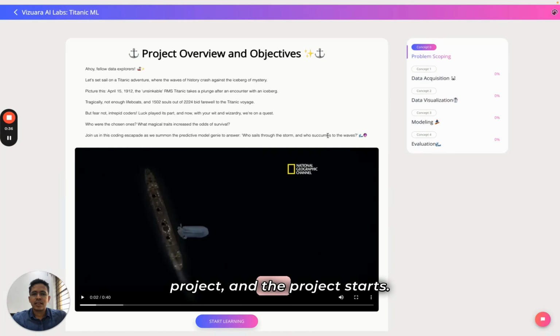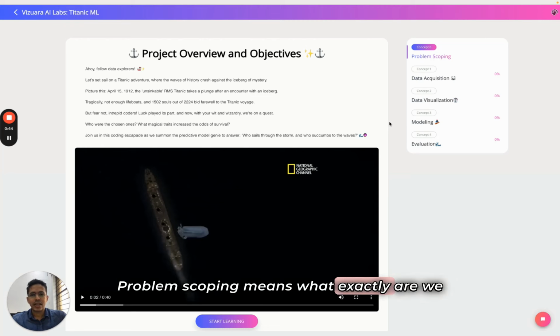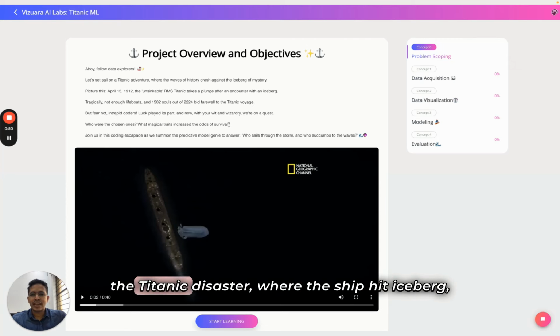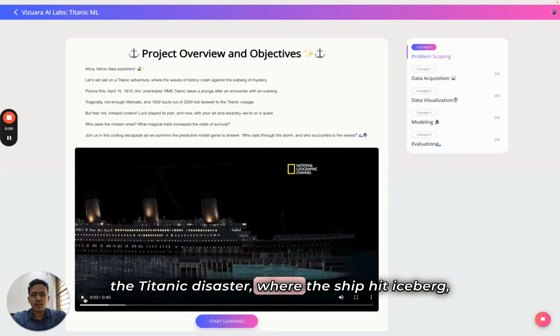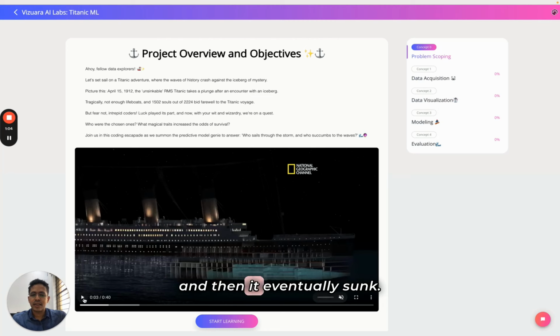So you click to open the project, and the project starts, and it has 5 distinct sections. First is problem scoping. Problem scoping means what exactly are we trying to do in this project. In this project, basically, we know that in the Titanic disaster, the ship hit an iceberg, it had cracks, water entered into the Titanic, and then it eventually sunk.